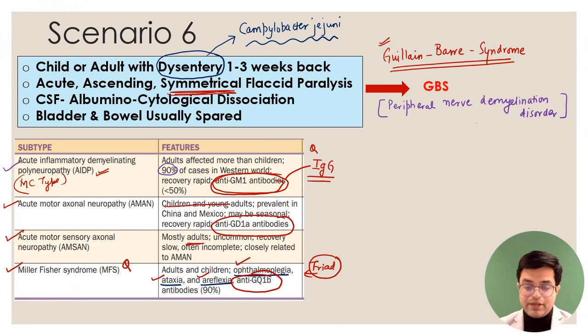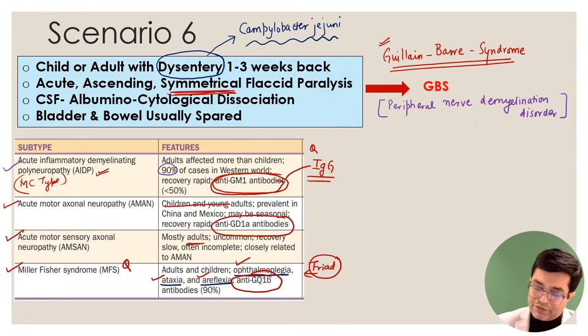It is AIDP, it is anti-GM1, AMN, and sometimes AMSN, you have anti-GD1A, and Miller-Fisher syndrome, it is anti-GQ1B. If you have a look at the complicated tables given in your study resources, other types of antibodies can also happen, but examiner asks you black and white, and there in black and white you can easily mark according to this table. Very important table.